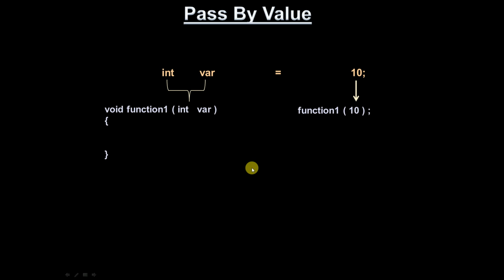Also, if you are expecting the operations performed inside the function to be affected back to the original values, then also pass by value is not at all advised. Pass by value won't work for this. So this is about the pass by value method.